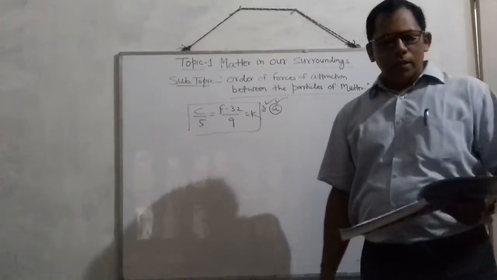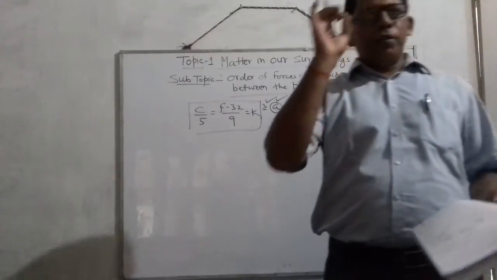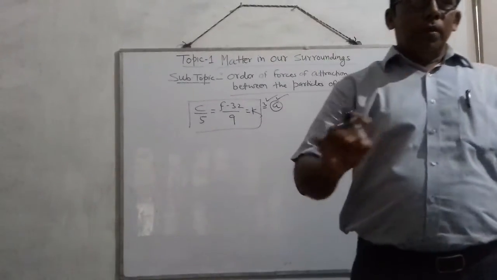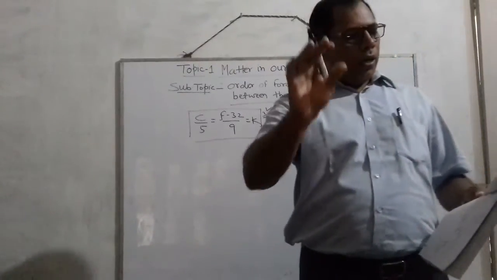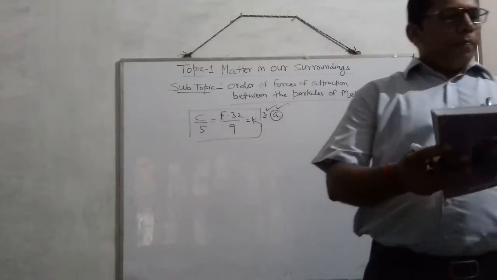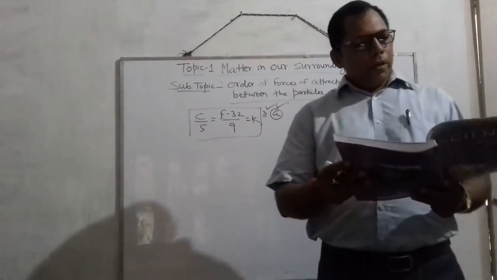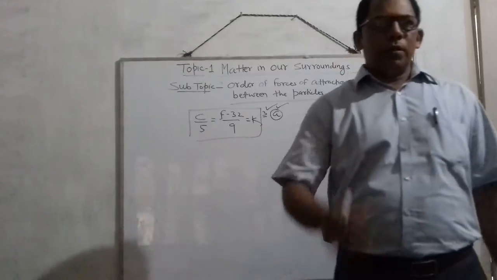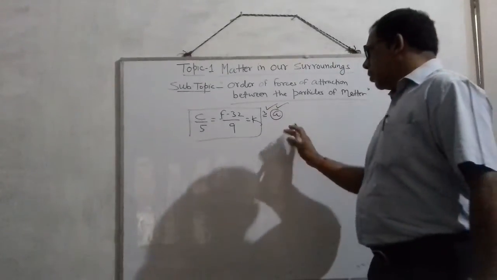That's why naphthalene balls disappear with time without leaving any solid. This is the reason.